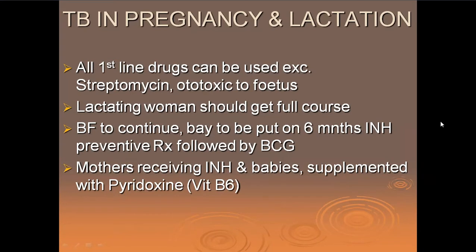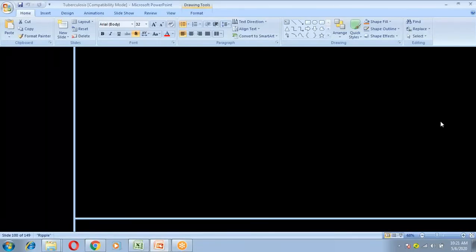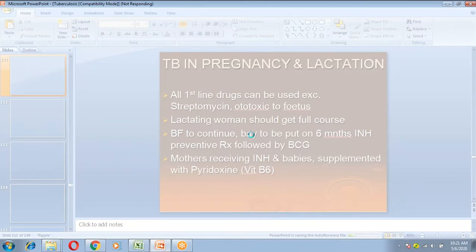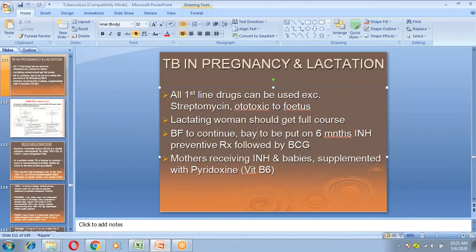The baby is to be put on 6 months of INH preventive treatment followed by BCG. The BCG is not given immediately. The baby is put on 6 months of INH or isoniazid, and breastfeeding is continued.